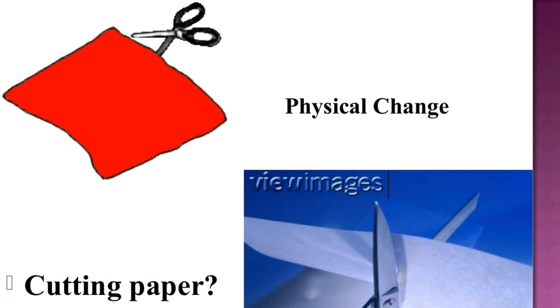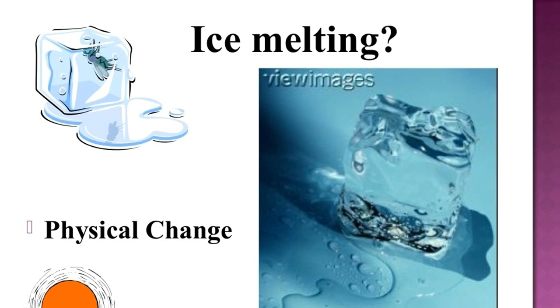The first example of physical change is cutting a piece of paper or cutting a piece of cloth, where there is a change only in shape and size, but the original chemical composition remains fixed. Before the change and after the change, internally or chemically, no change is observed. Next is another common example, melting of ice. Only the state of matter changes, from solid to liquid, but the formula, H2O, remains fixed.